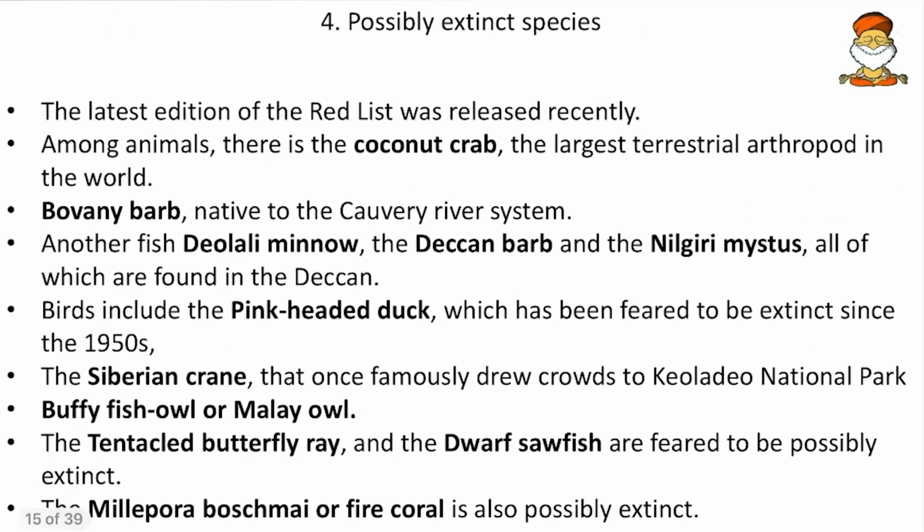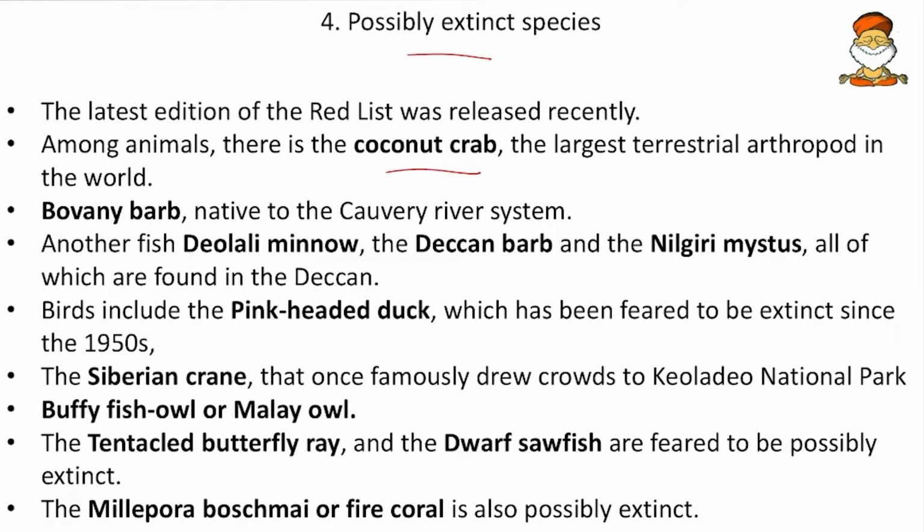Then come to next, the possibly extinct species. So friends, IUCN has recently included the possibly extinct species and the probably extinct species. So such new designations. Under this possibly extinct category, some animal and plant species were included. The latest edition of the Red List was released recently, and in that, the coconut crab, the largest terrestrial arthropod, was included as a possibly extinct species.